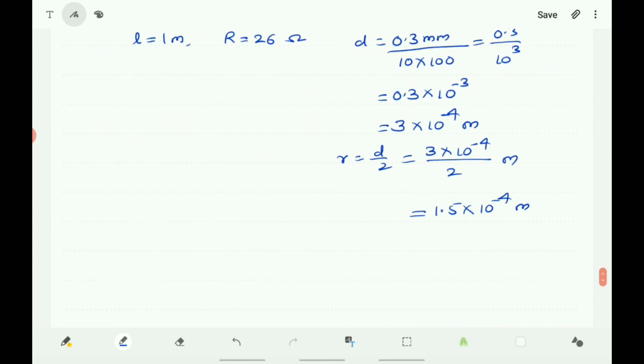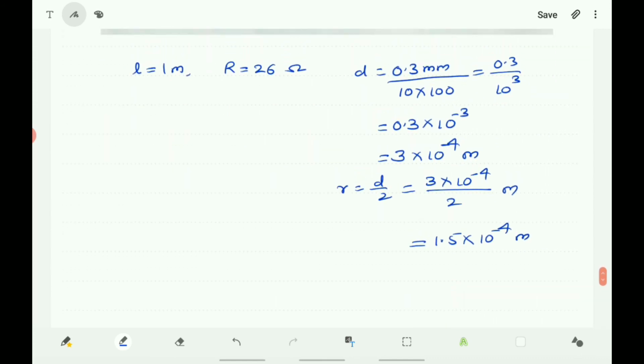And so you get here A is equal to πr², that is the area of the circle, and it is the area of the cross section.